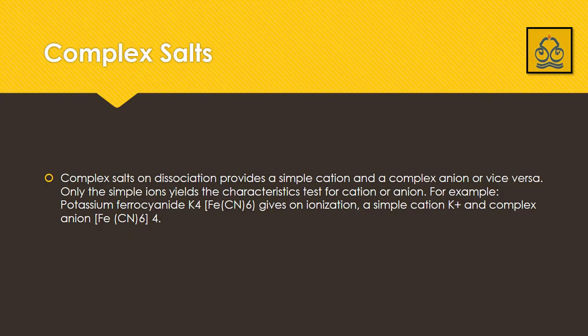For example, potassium ferrocyanide, K4[Fe(CN)6], gives on ionization a simple cation, potassium, and a complex anion, ferrocyanide. It means complex salts are recognized only from a simple ion. So these are some types of salts.